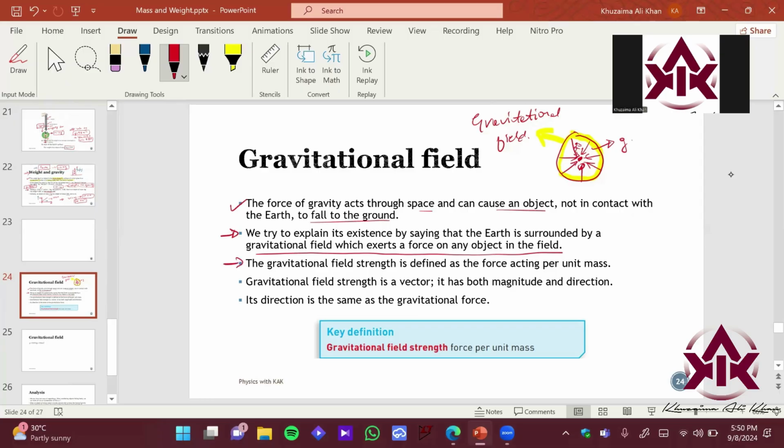Gravitational field strength is defined as the force acting per unit mass. We will describe ये कैसे हो रहा है, ठीक है? So, is gravitational field strength a vector quantity or a scalar quantity? Vector. Because as I draw the diagram over here, you can see it has all arrows shown, right? So gravitational field strength has a direction, okay, where is the gravity attracting everything? Towards the center of the earth, right?